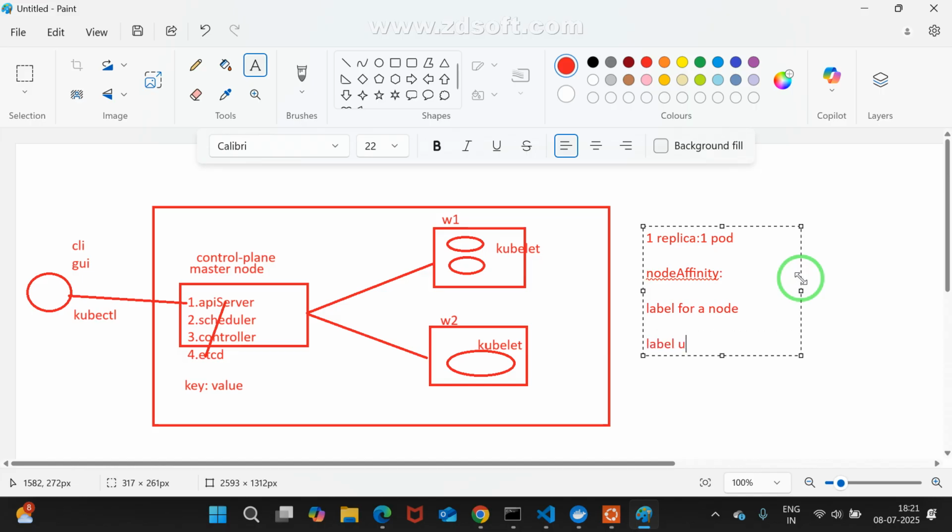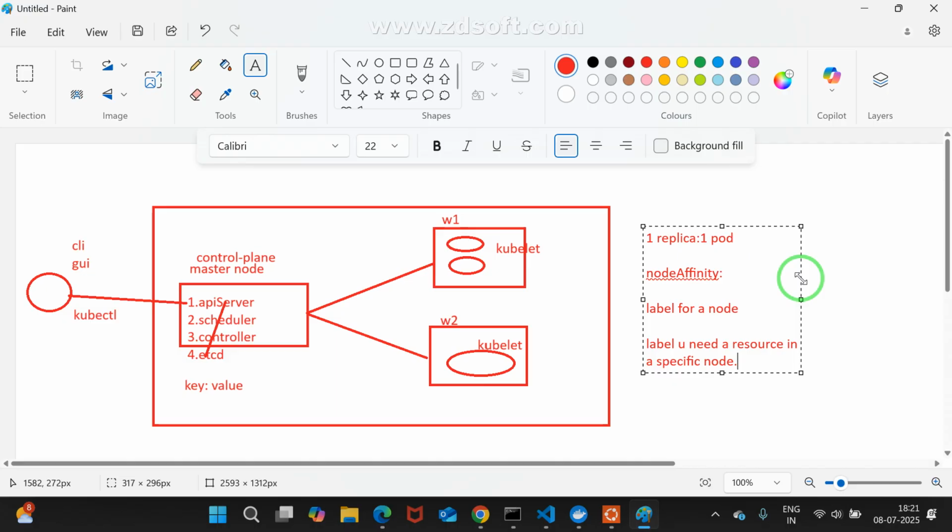Based on the label, you need to create a resource in a specific node. Is it clear for you? Okay. Sure. You got the clarity.